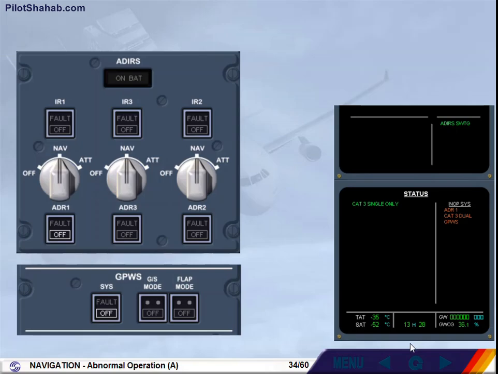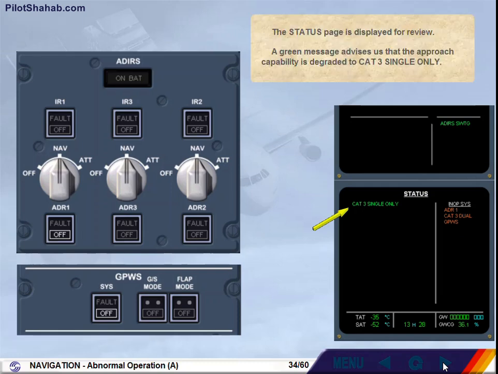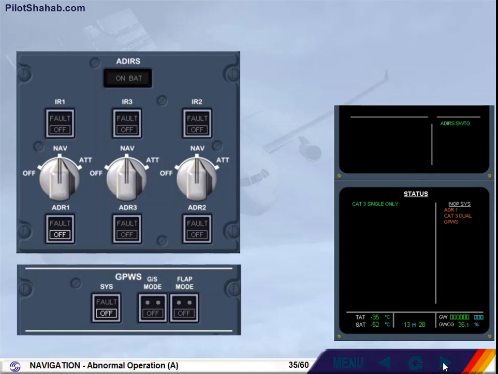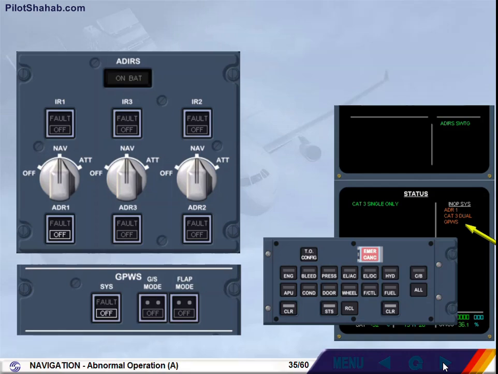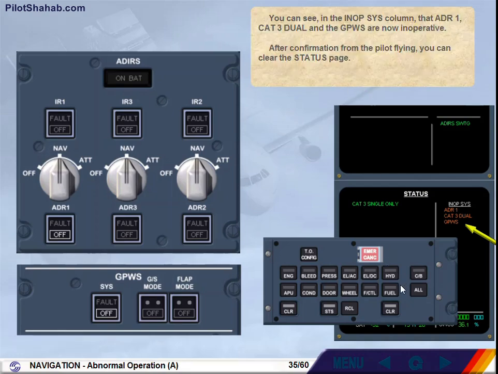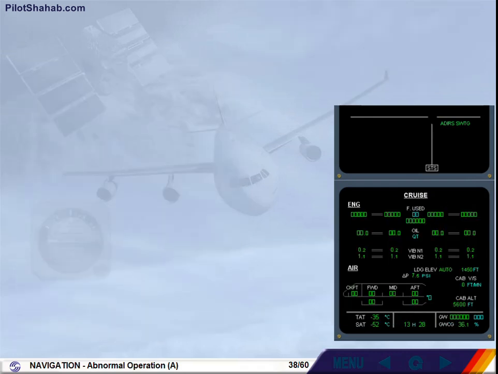The status page is displayed for review. A green message advises us that the approach capability is degraded to Cat 3 single only. You can see in the inoperative system column that ADR1, Cat 3 dual and the GPWS are now inoperative. After confirmation from the pilot flying, you can clear the status page. Clear the status. ECAM action completed.